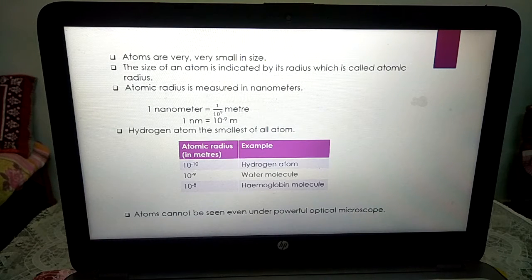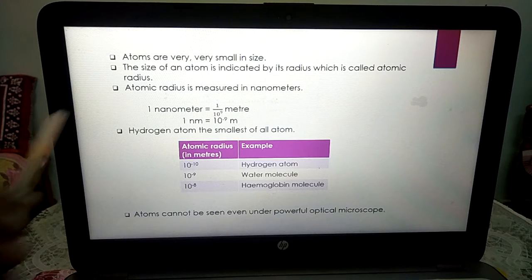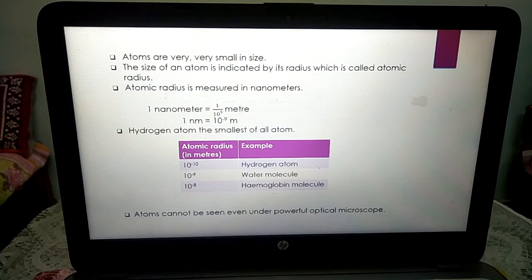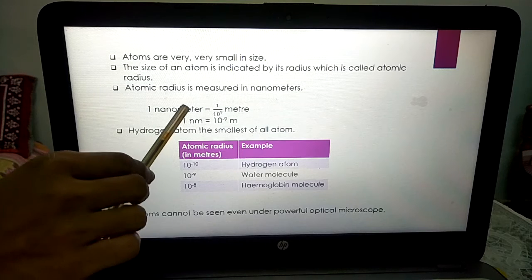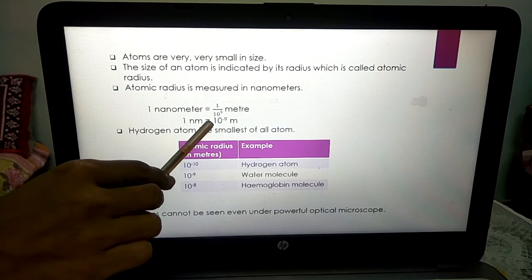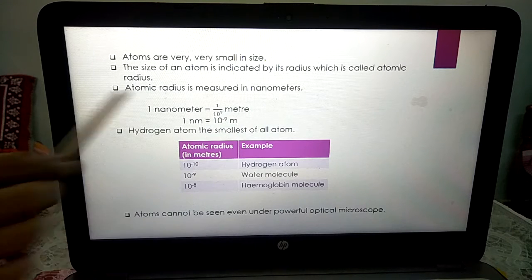Atomic radius is measured in nanometers. 1 nanometer is 1 by 10 to the power 9 meter, meaning 1 nanometer is equal to 10 to the power minus 9 meter.